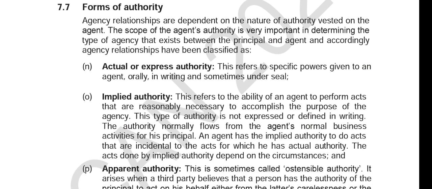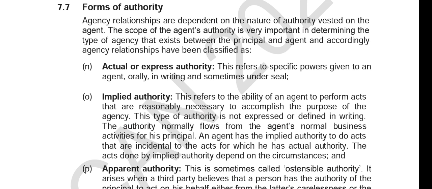We should always note that when we're looking at express, we're talking about any authority given in writing or expressed orally. When we're talking about implied, we're looking at an authority not stated or written, but maybe part of the law, so we can infer that it applies to that particular setting.